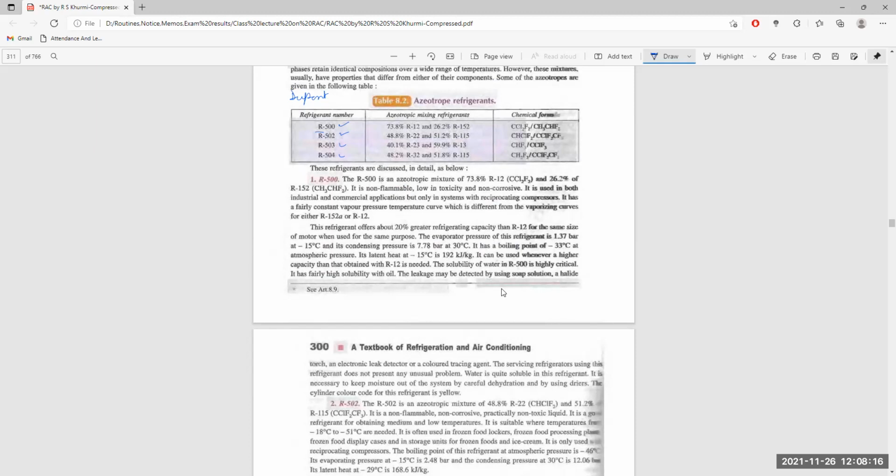It can be used whenever a higher capacity than that obtained with R12 is needed.